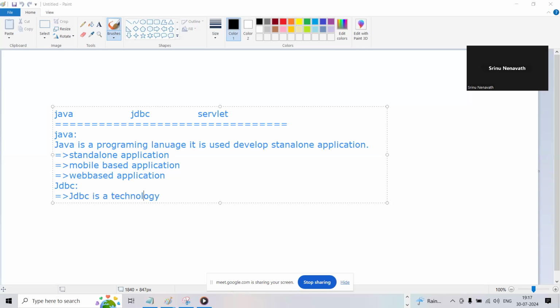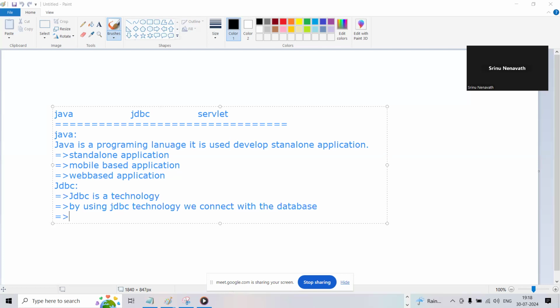By using JDBC technology, we can connect with the database, guys, right? By using JDBC technology, we can connect with what, guys? With the database, right?